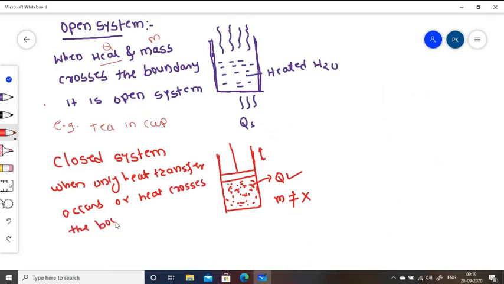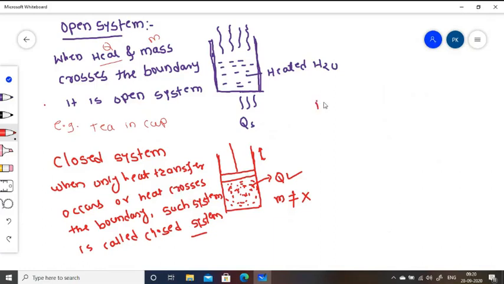Such a system is called a closed system, like this piston cylinder assembly.